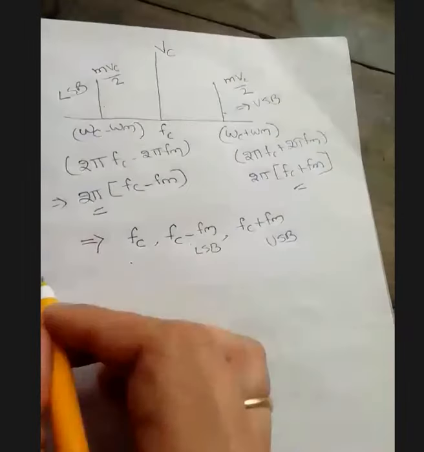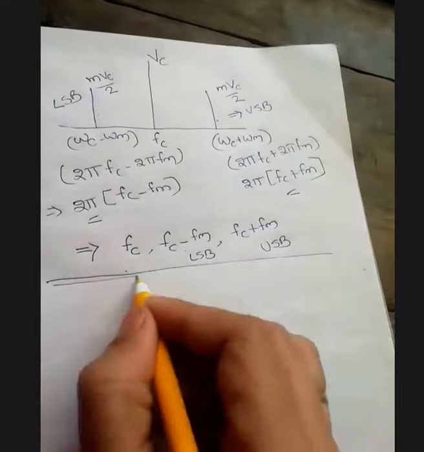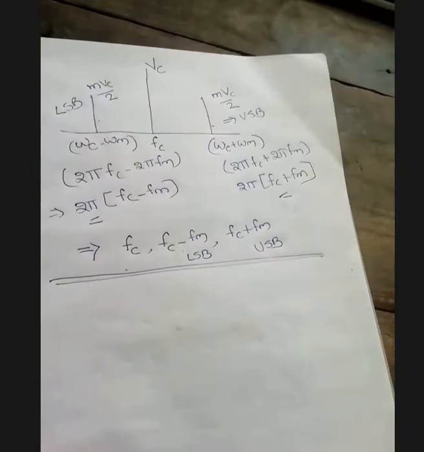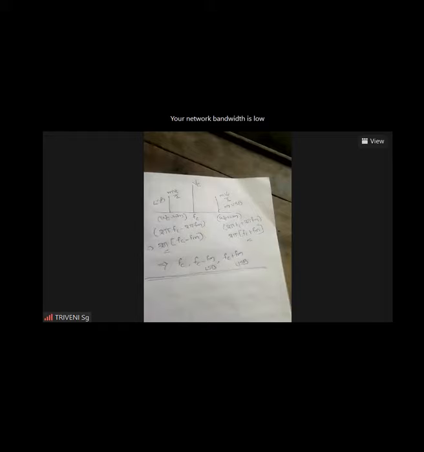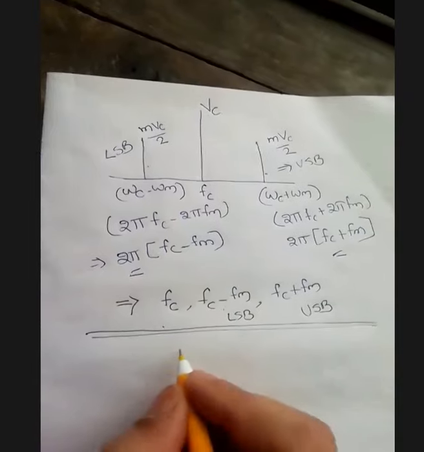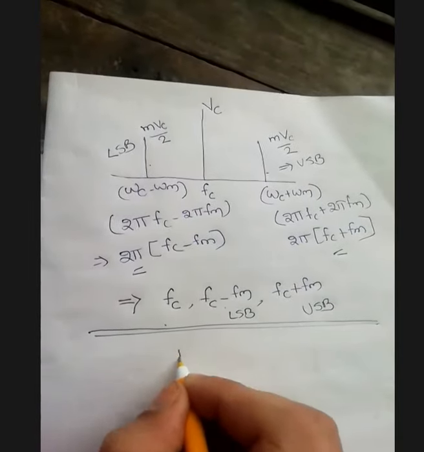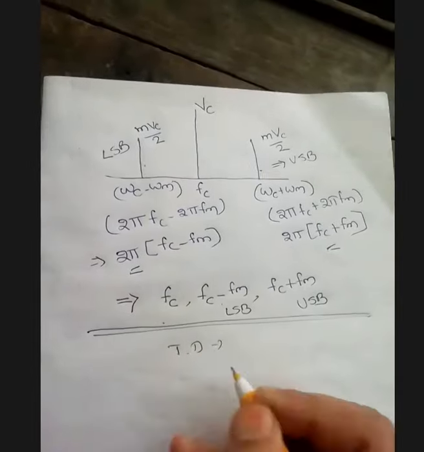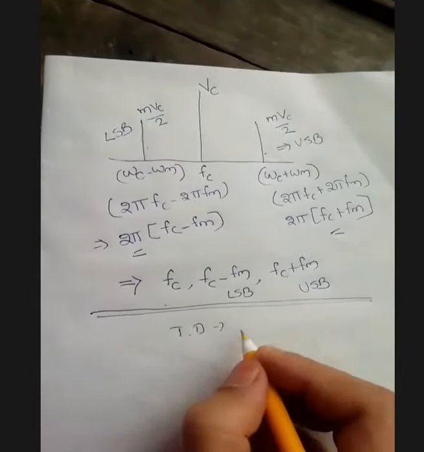Totally we have 3 different terms, up to the time domain equation for the modulated wave, the amplitude modulated wave. For the time domain equation, how many terms do we have?